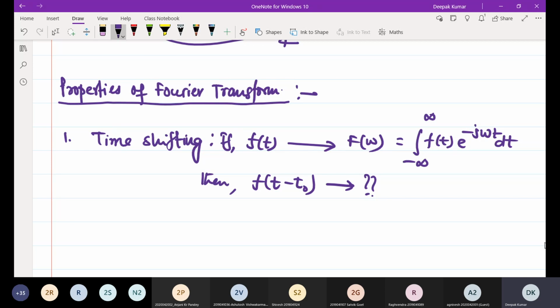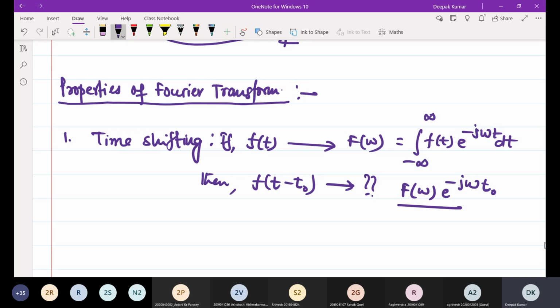Please do it on your paper. It will come out as F of omega e to the power minus j omega t naught. This proof is not so difficult, that's why I am leaving it for you.